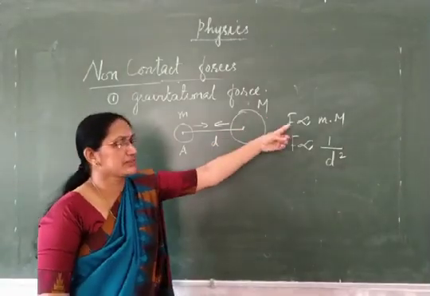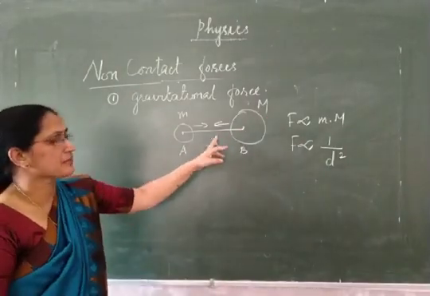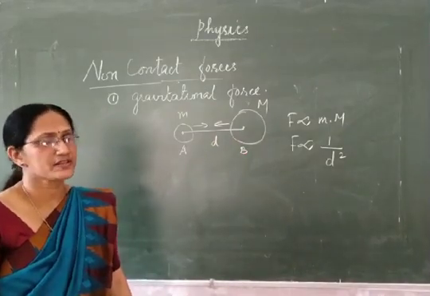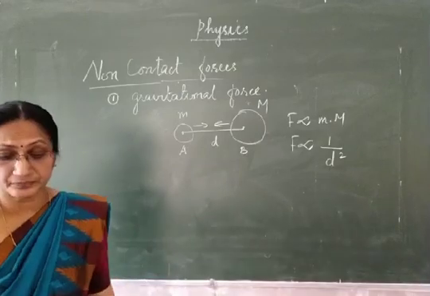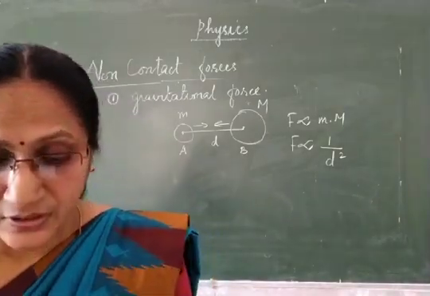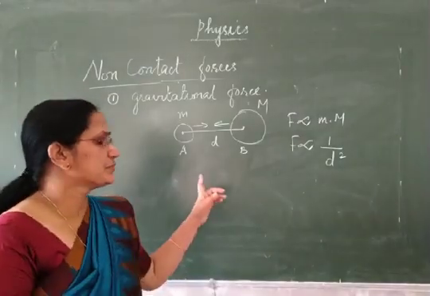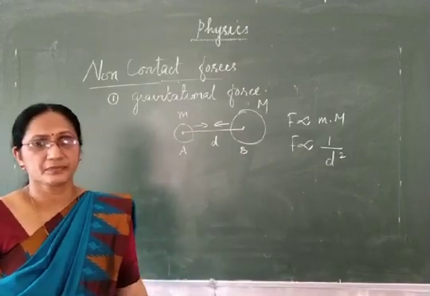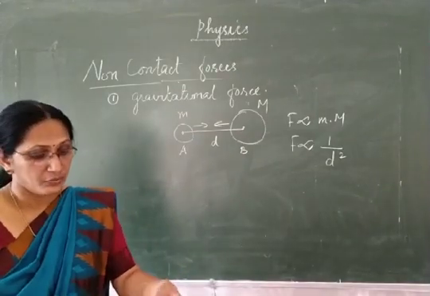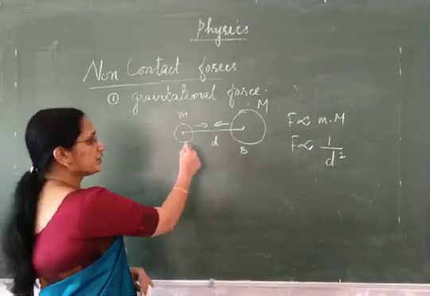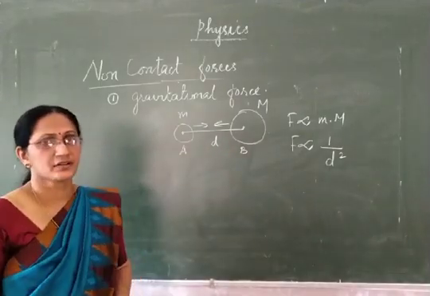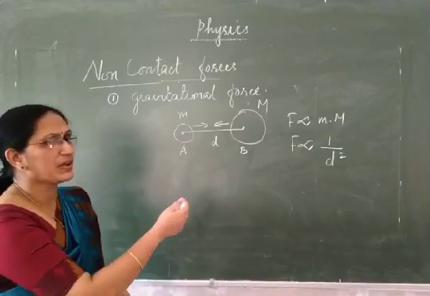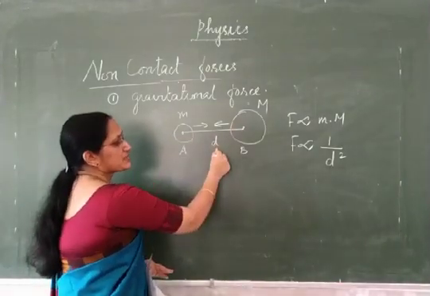So these are the two factors that determine the force of attraction between the two bodies, which we call gravitational force. Regarding gravitational force, you have to remember an important point. It is only attractive in nature, only attractive. When the distance between the two bodies increases, the force of attraction decreases. Let us see what will happen if the distance between the two bodies becomes doubled.